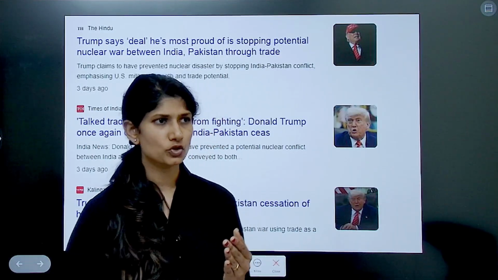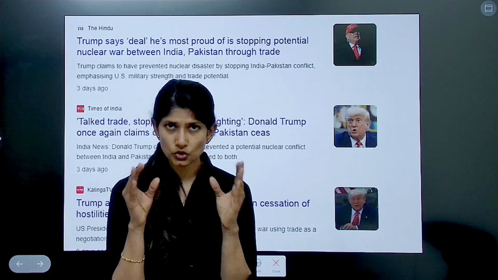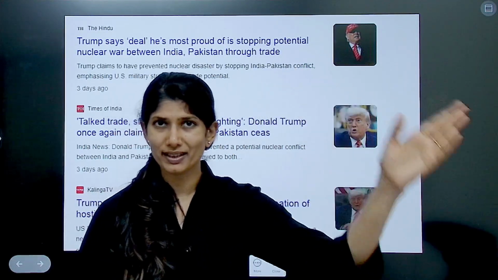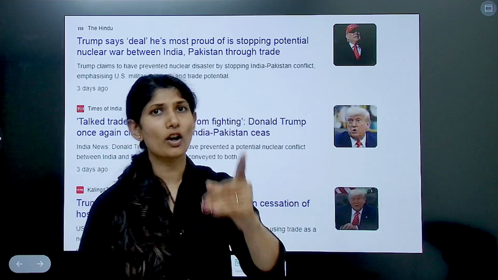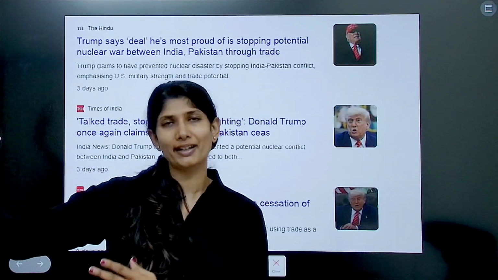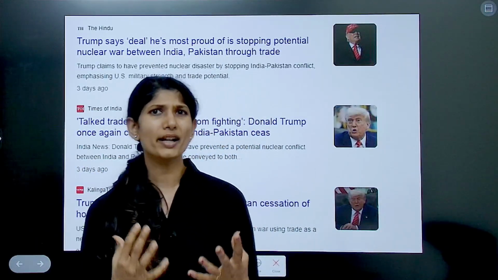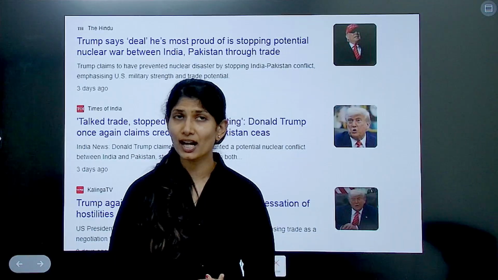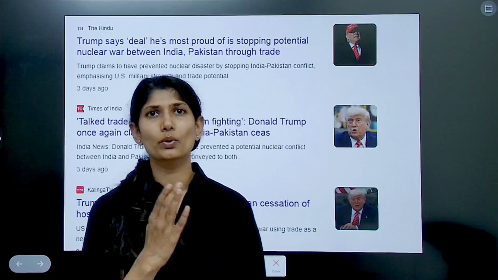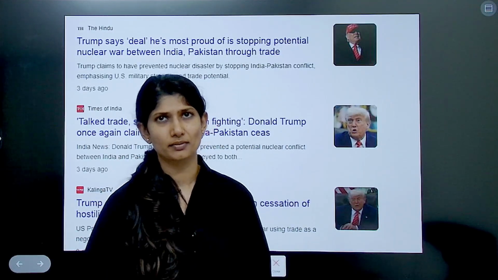For which India has said no. If at all we have agreed to stop the escalation on both sides, it is because of the bilateral talks between India and Pakistan and not because of the USA, and definitely not because of trade with the USA. Why is India saying this? India has also been angry about Donald Trump's constant claim that he was the one who ended the conflict between India and Pakistan.